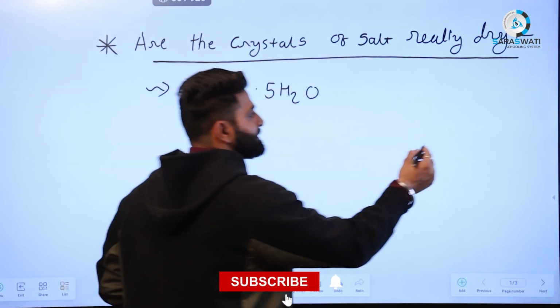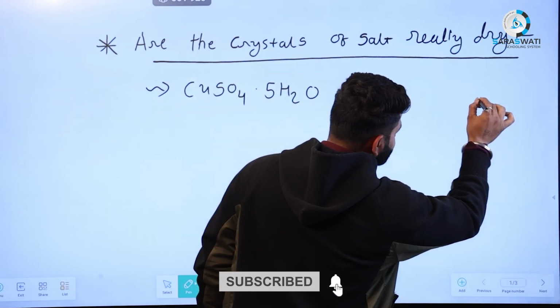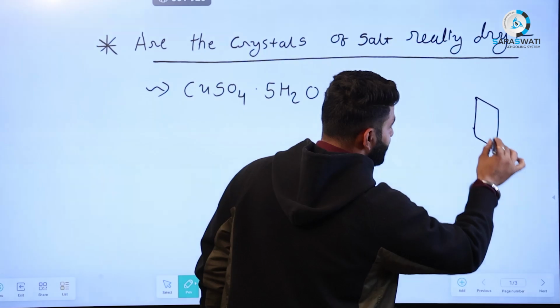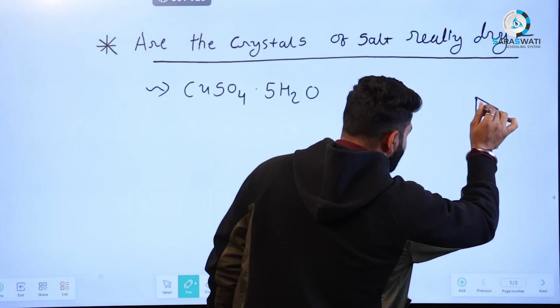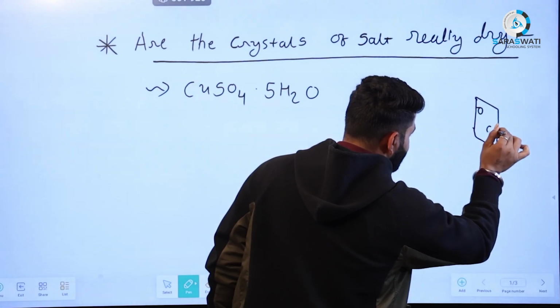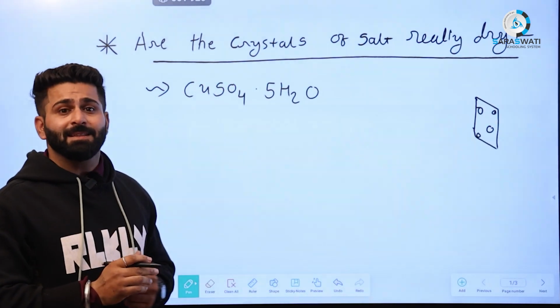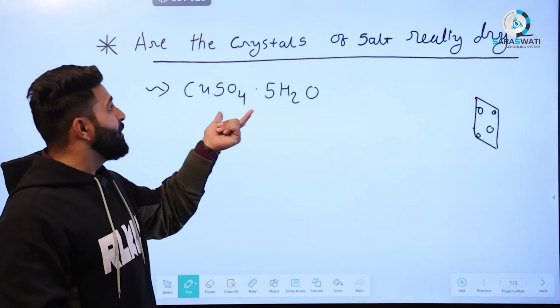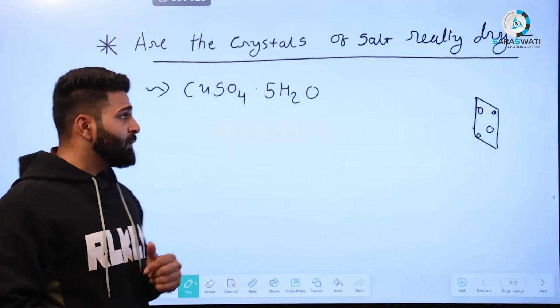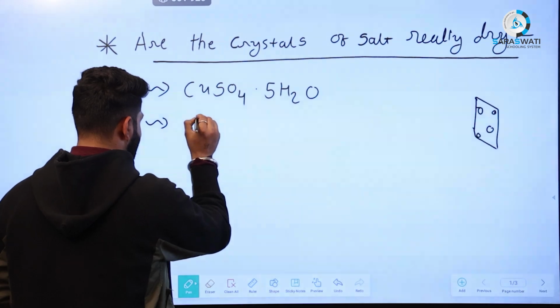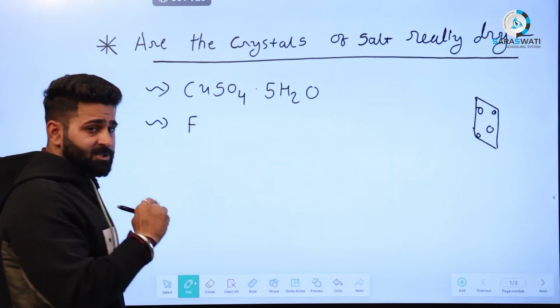For example, if you want to understand, this is the crystal form of copper sulfate, and somewhere in this crystal, water of hydration is present, hence it is called hydrated. If you look at a few examples of hydrated crystals, they are also given in your first chapter.